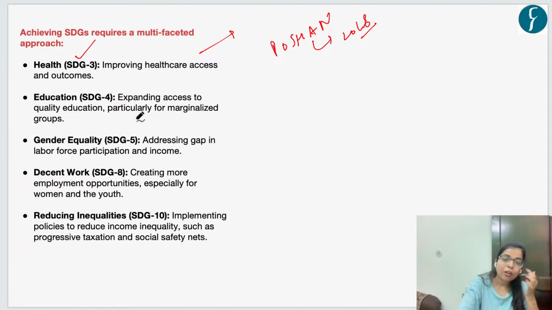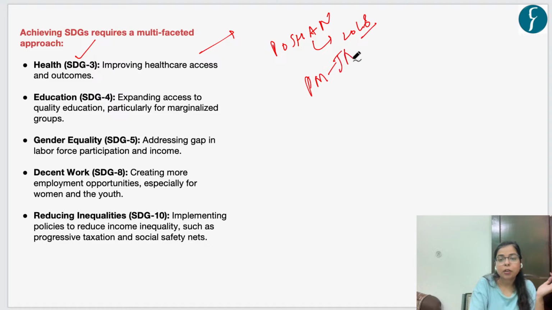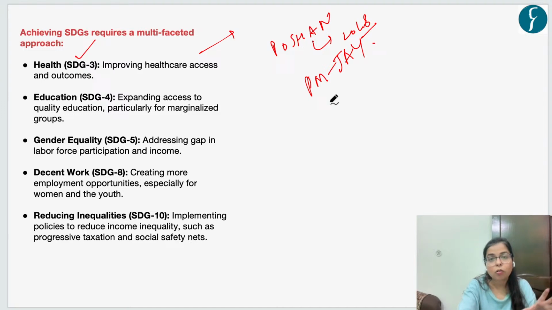Okay, and for India, you can also mention various other initiatives by the government. For example, Pradhan Mantri Jan Arogya Yojana. This is the largest health insurance scheme floated by the government to reduce the out-of-pocket expenditure of the Indian population, right? There are certain other schemes also in the health sector, like Mission Indradhanush. Now in the education sector, the midday meal scheme by the government. Gender equality, decent work, for example, the Skill India scheme.